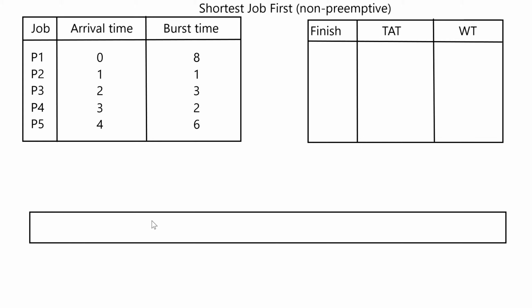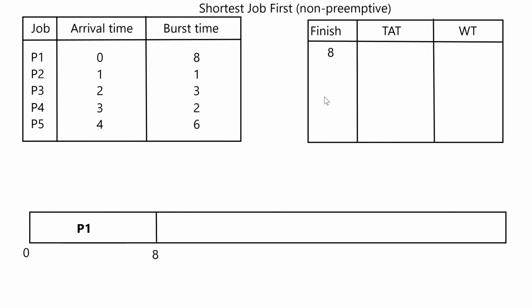Let's start with this first example where we have 5 processes and each of them has its own arrival time and burst times. As the name suggests, we'll be scheduling the process with the shortest job time first. Now at time 0, P1 has arrived. No other process has arrived anyway. So even if its burst time is 8 units, we'll be scheduling that one first.